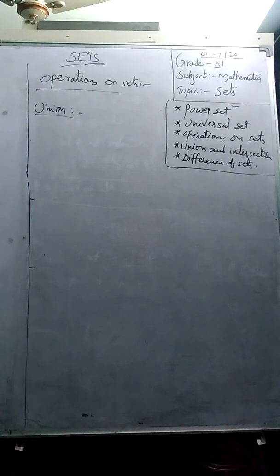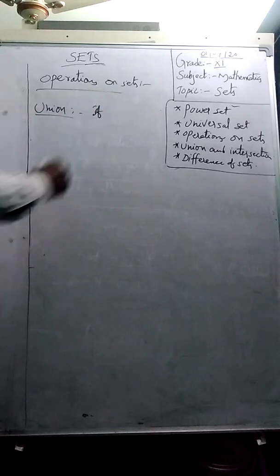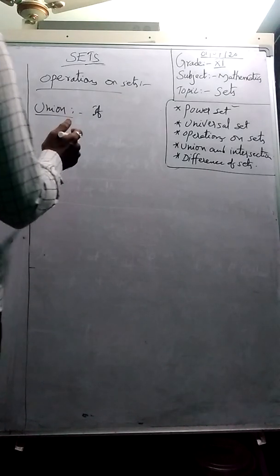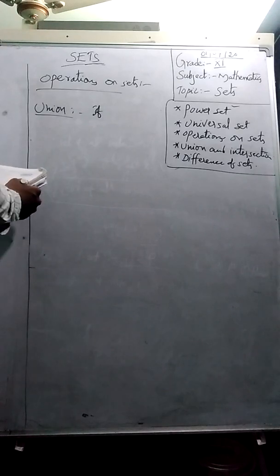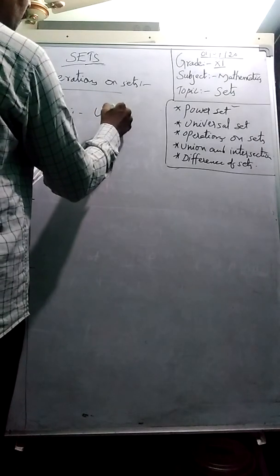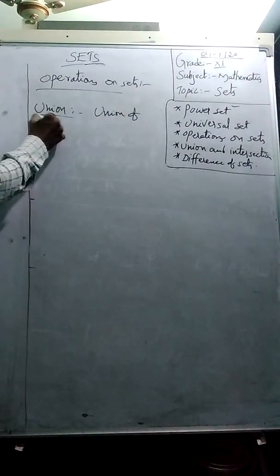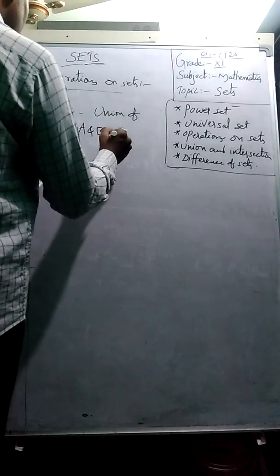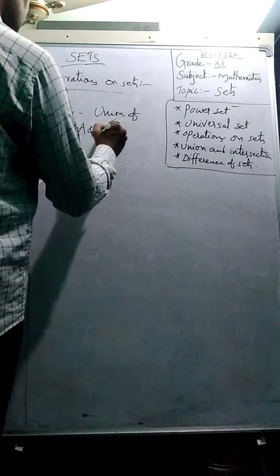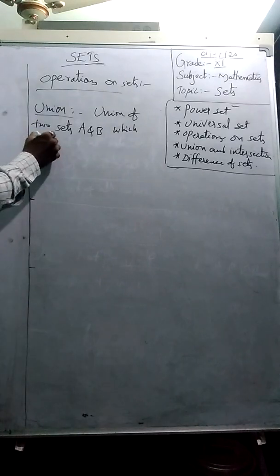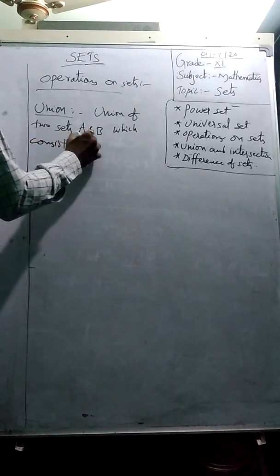Union means, if we write all the elements. The union of two sets A and B is defined as the set which consists of all the elements of A and B.